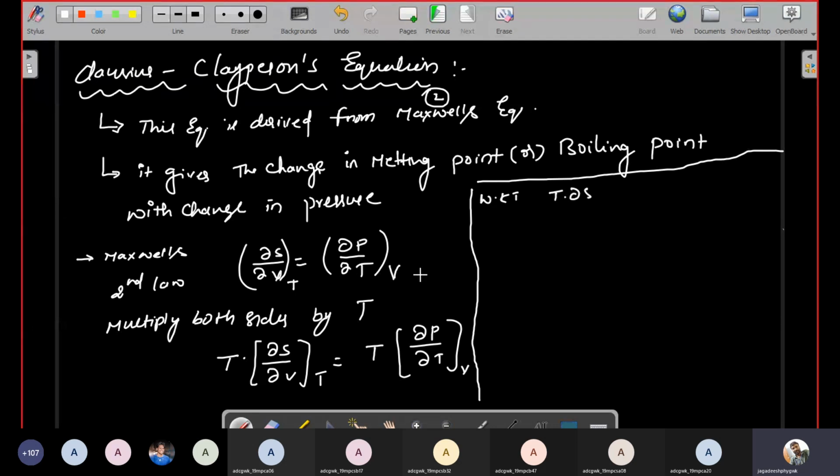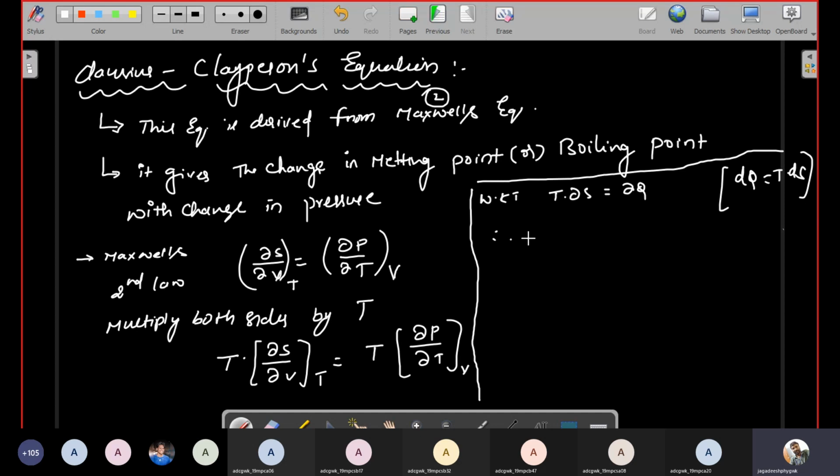T dot dS is nothing but dou Q, because we already know that dQ is equal to T dS from this equation. So therefore T dot dou S is equal to dou Q. So you will write this equation.